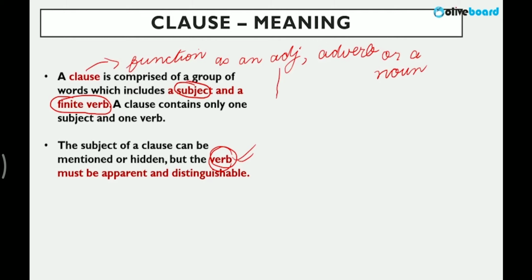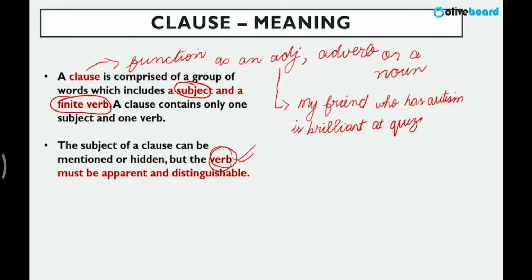For example, as an adjective, if I write this: my friend who has autism is brilliant at quizzes. If I write this sentence particularly, right? Now, "who has": where is the subject and the verb? This clause has a subject and verb. It's an adjective clause. How? Who is brilliant at quizzes?